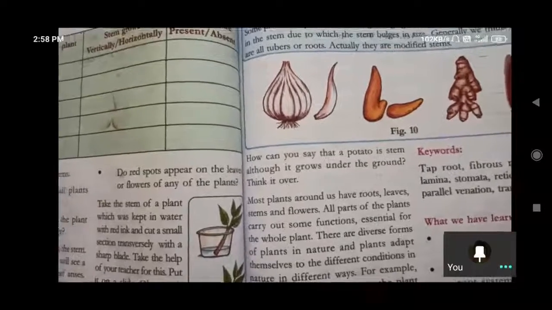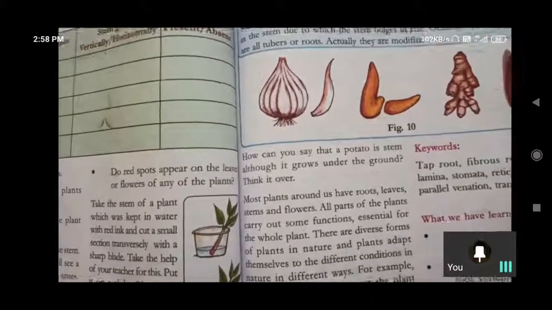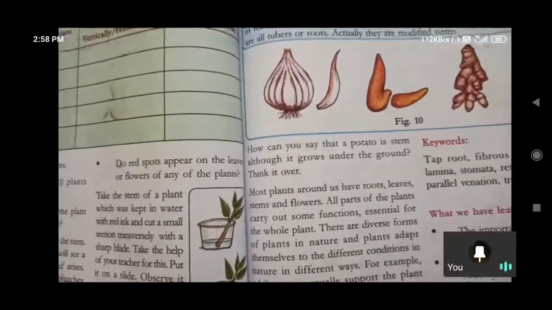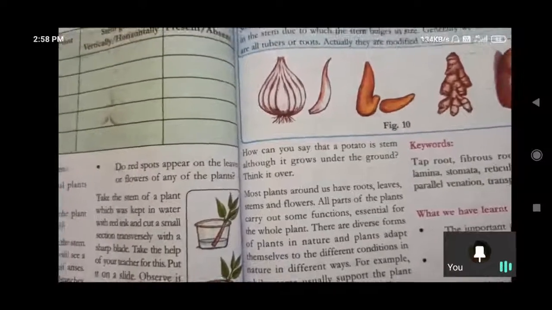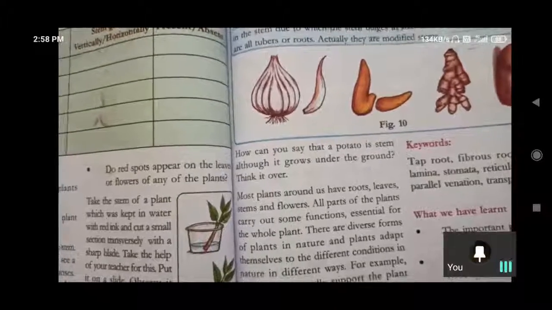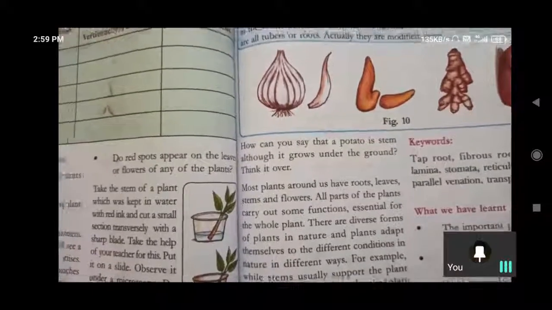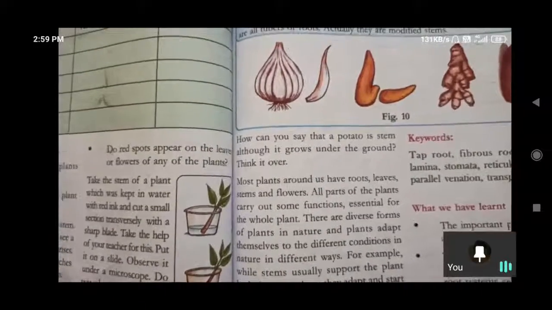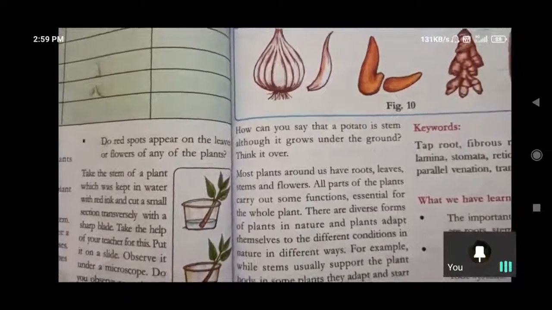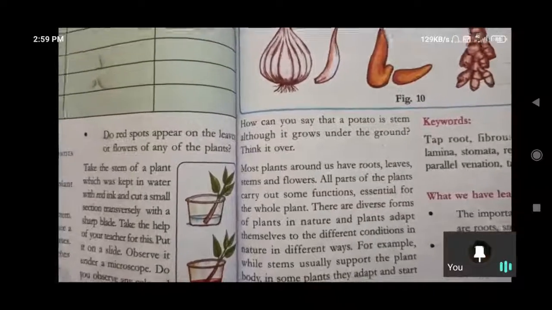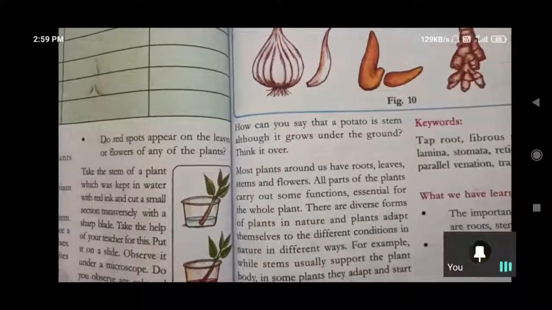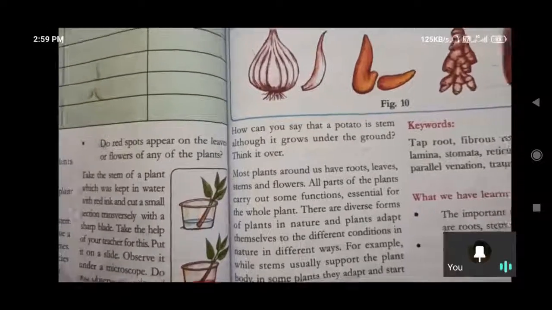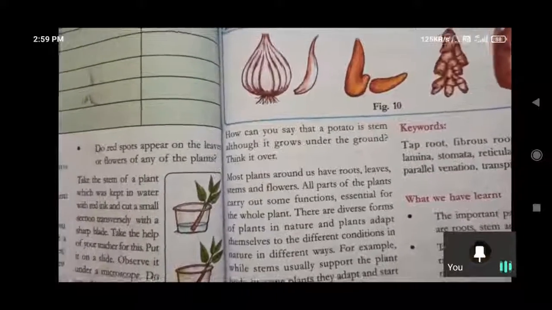There are diverse forms of plants in nature, and plants adapt themselves according to the conditions. Whatever we discussed in the habitat lesson, according to the environmental conditions they will adapt to the situation and they will survive. అవి బతకడానికి కావాల్సిన situation ని అవి accept చేస్తున్నాయి, body parts of that plant.